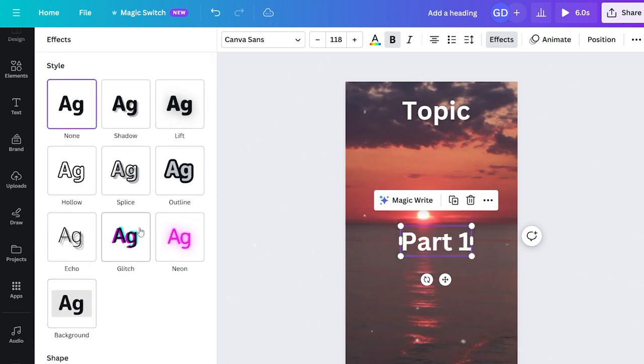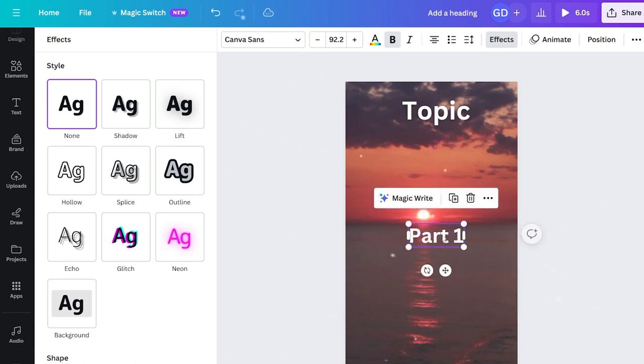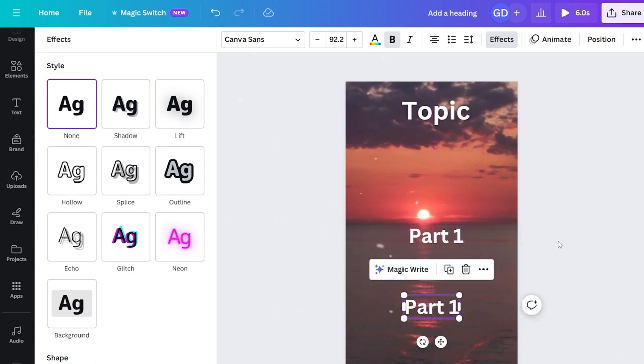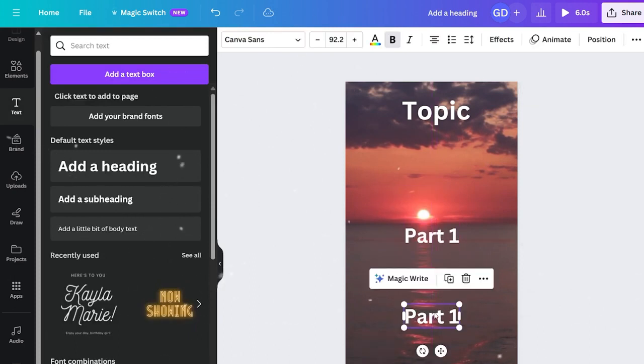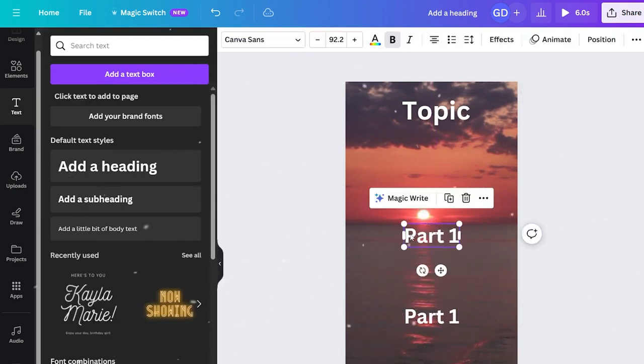This makes the text more legible. For part 2 text, you can duplicate the part 1 text element by clicking on it and selecting duplicate. Position it where you want the part 2 text to appear. This way, both part 1 and part 2 will eventually occupy the same space, which is essential for automation, as you'll see shortly.